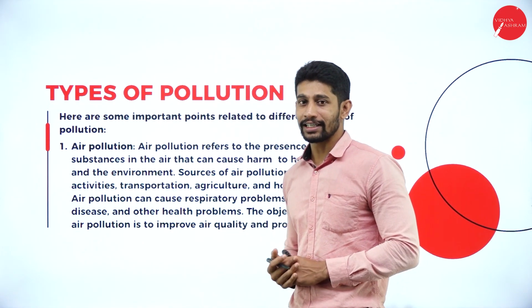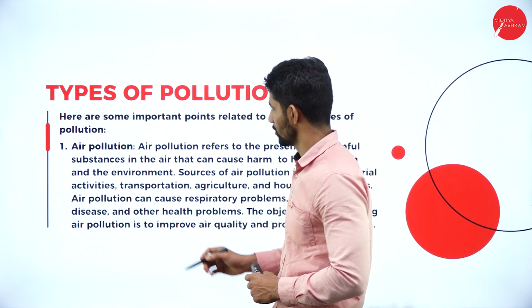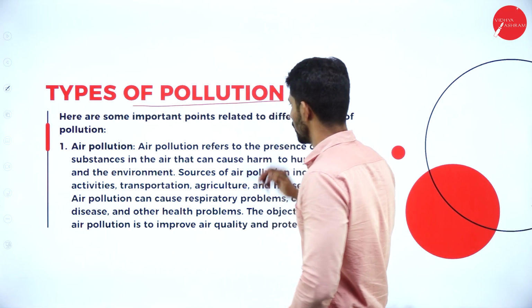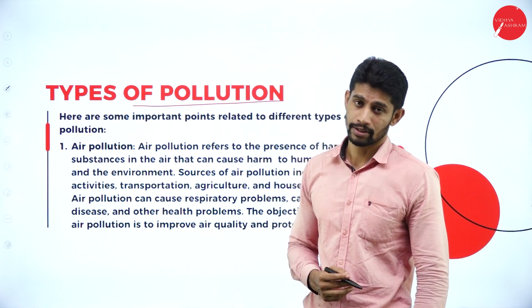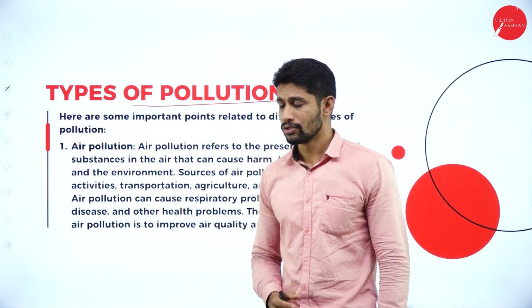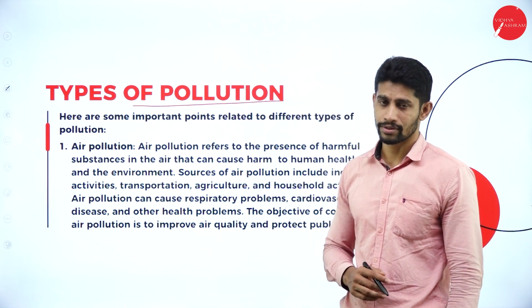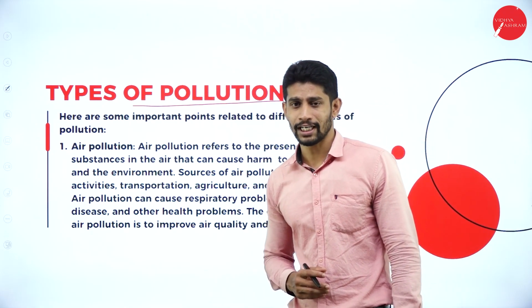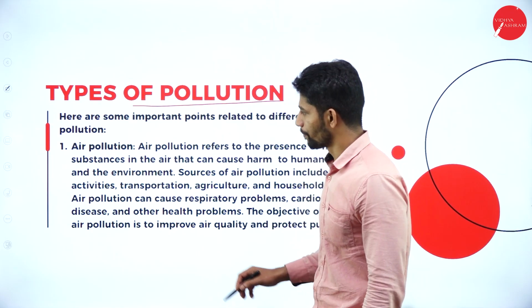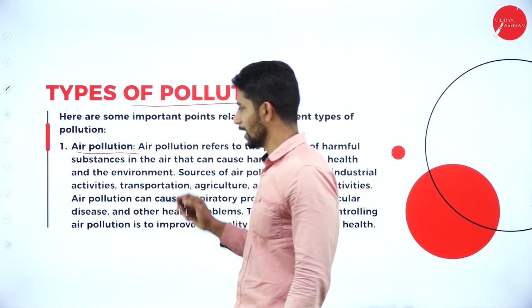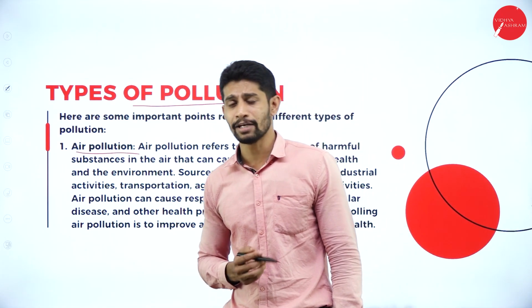So now, types of pollutions. We have different types of pollutions under this Environmental Protection Act. Which are those different types of pollutions? Mainly we have 4 to 5 types of pollutions. In that, the first pollution is air pollution. So what is this air pollution?